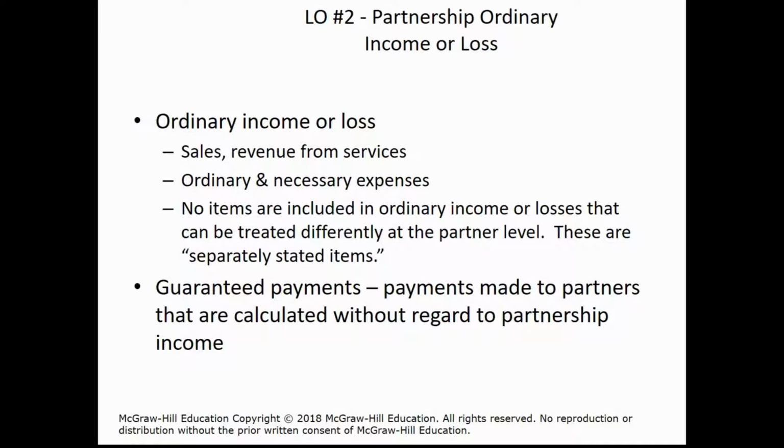So, ordinary income or loss, we've talked about this concept before in other chapters, and it's generated by the sales revenue less ordinary, usual, and necessary expenses. There are also items that are passed down on K1, we'll talk about that later, that are separately stated items, such as charitable contributions that may be reported on Schedule A for a partner who may itemize deductions. And we talked about guaranteed payments before as well. These are payments made to partners that are calculated without regard to the partnership income.